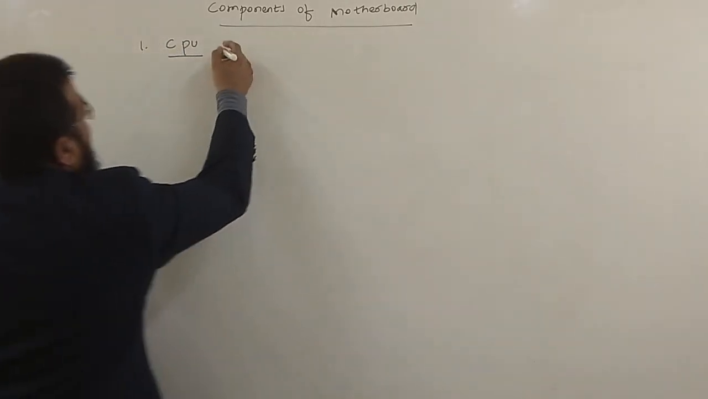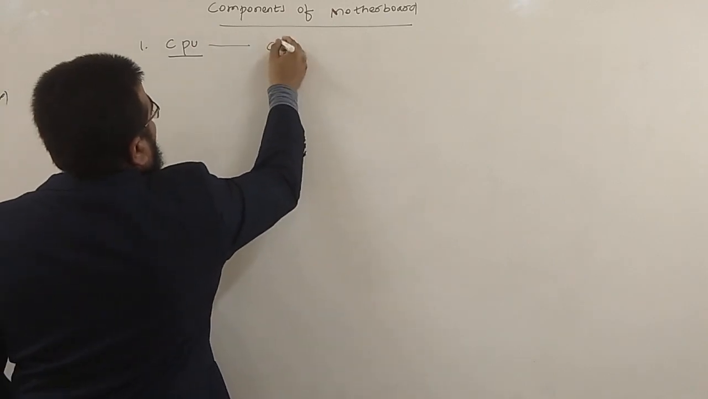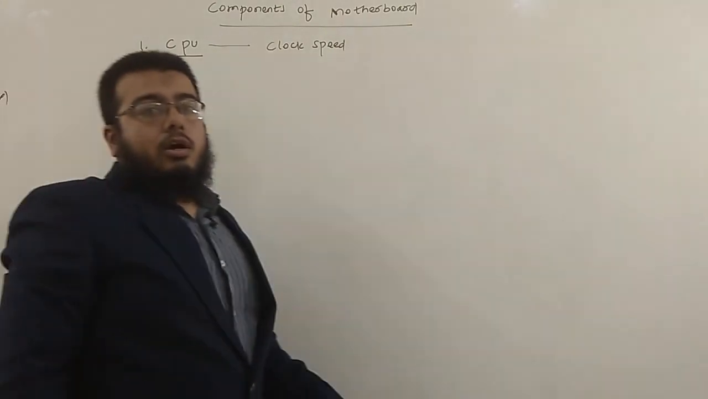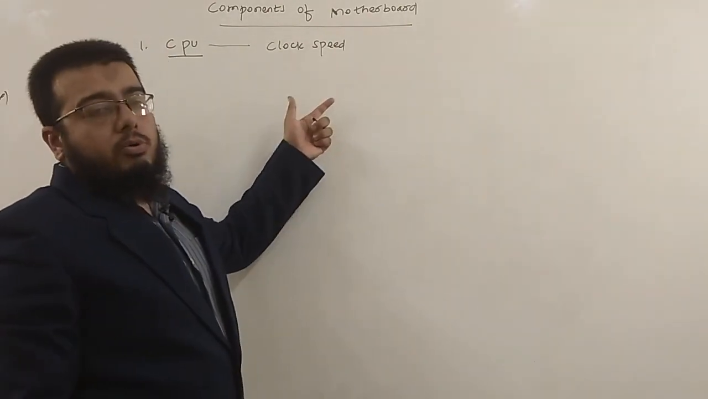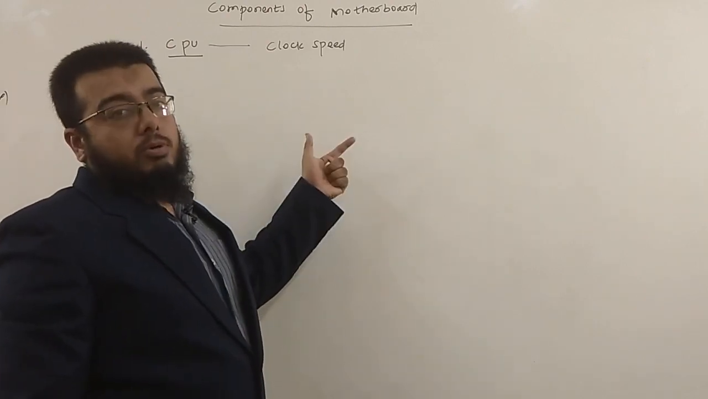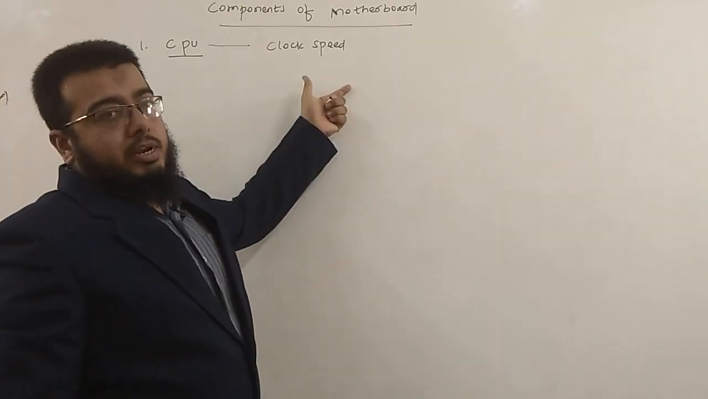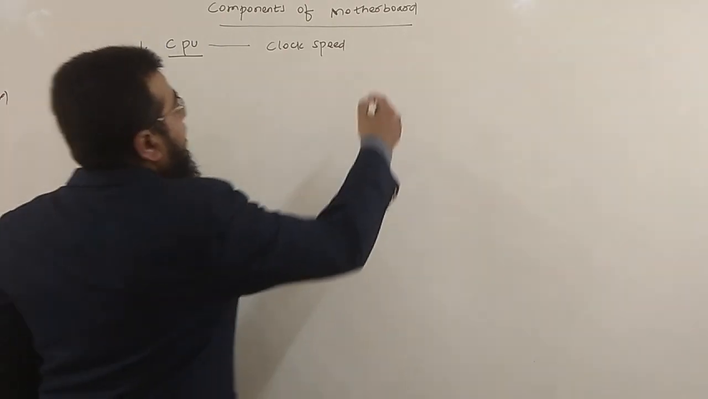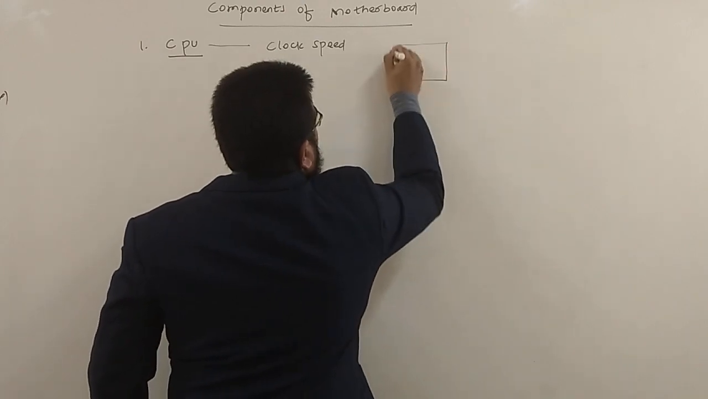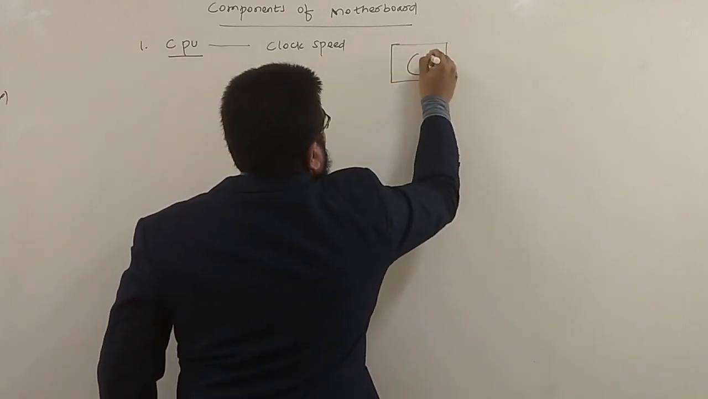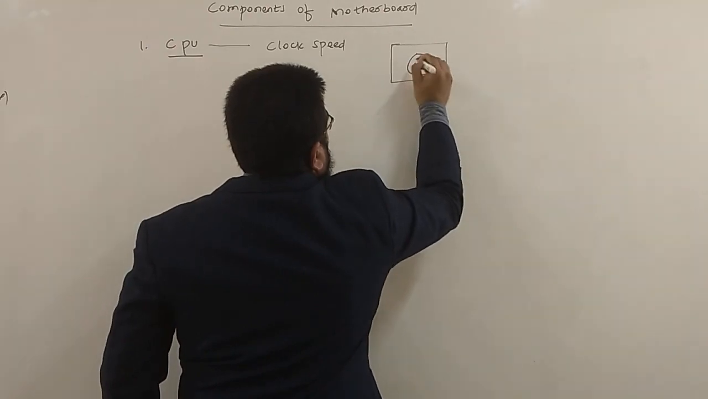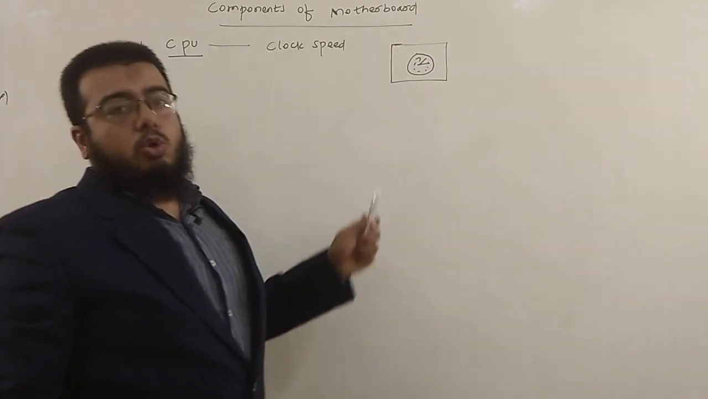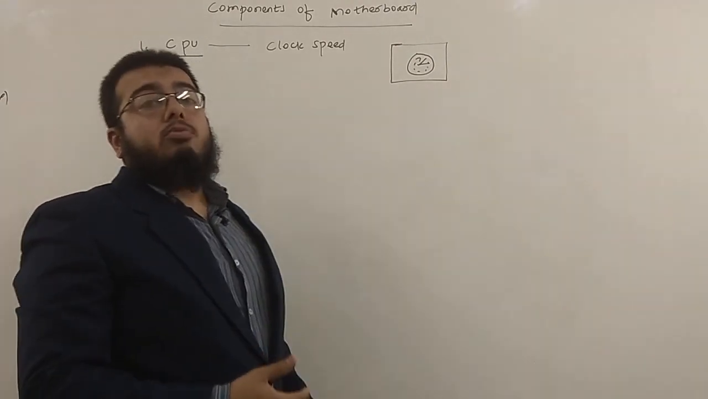CPU basically has something called a clock speed. Now what is exactly a clock speed? Clock speed is that speed of the computer through which you can determine the speed of the CPU. The faster the clock speed, the faster the CPU or the processor can work. There is a vibrating crystal quartz inside the processor. The faster the clock works, the faster the CPU speed.